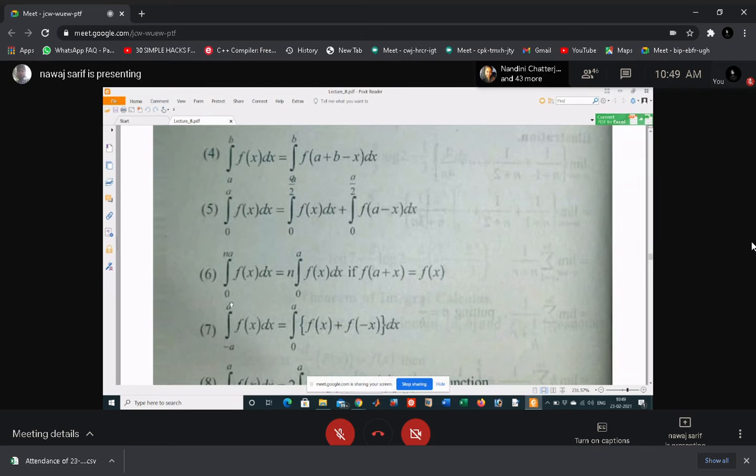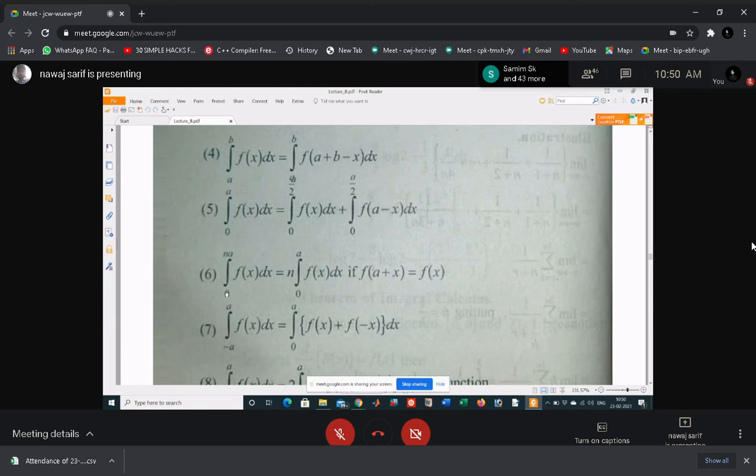Another property is integral 0 to na f(x) dx is equal to n into integral 0 to a f(x) dx, if f(a plus x) equals f(x). If f(a plus x) equals f(x), then this property is always true.